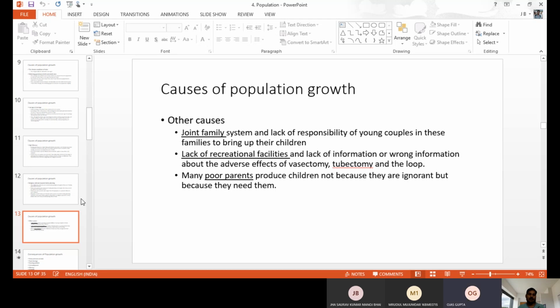For this reason, poor parents used to produce more children. It is also a reason for the poor population. Like this, we have a number of causes. There are reasons from our society for the poor population.